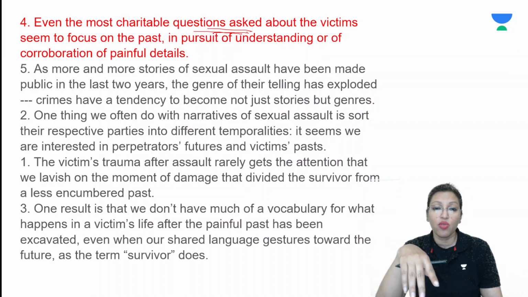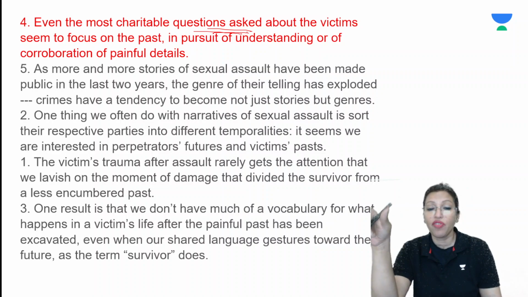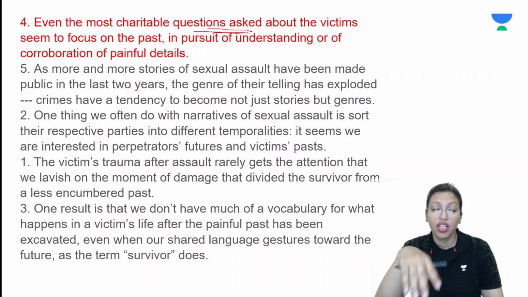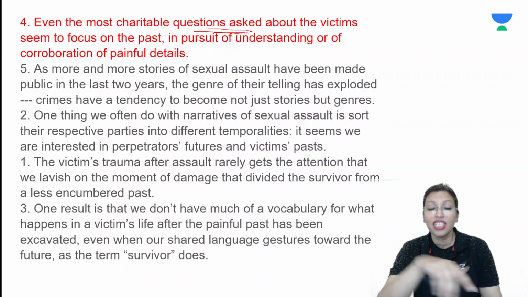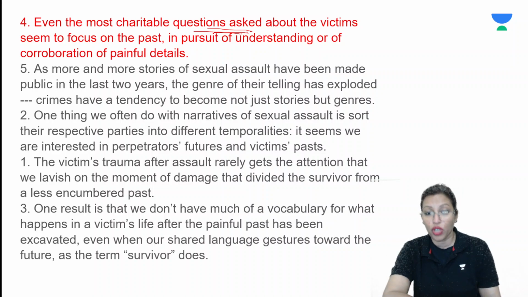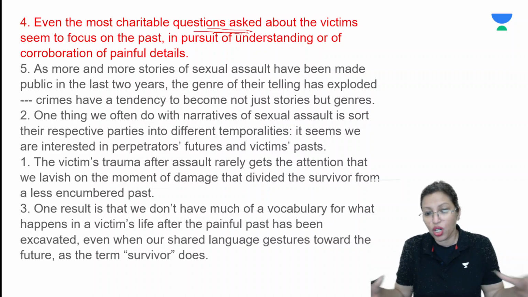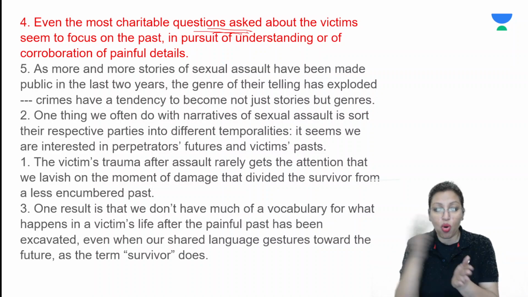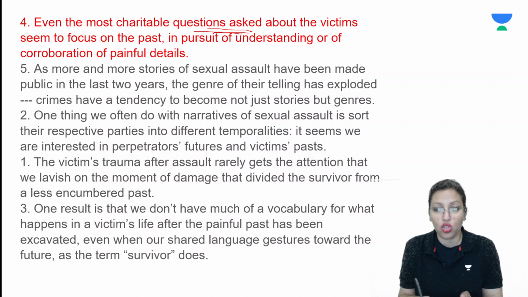Then we come to sentence 1, which says the victim's trauma after the assault. The victim's future does not get the attention that we pay to the moment of damage or to the assault itself. One result of this is that we don't have much of a vocabulary. So we don't really have words or ideas to describe what happens to the victim after the sexual assault, right?